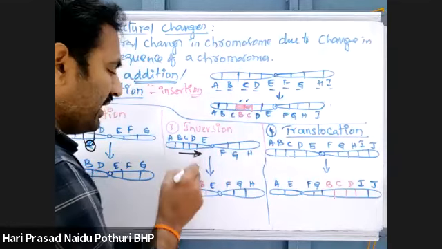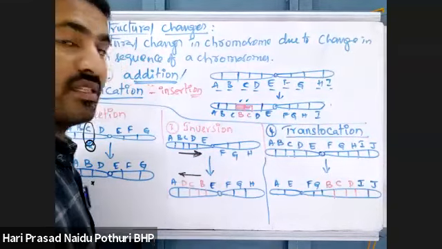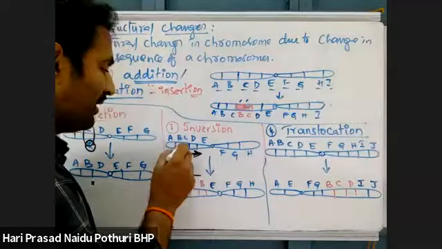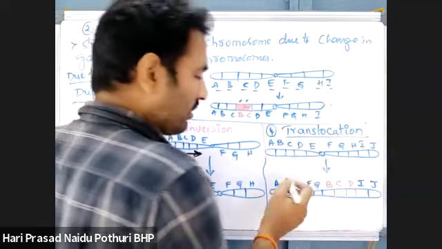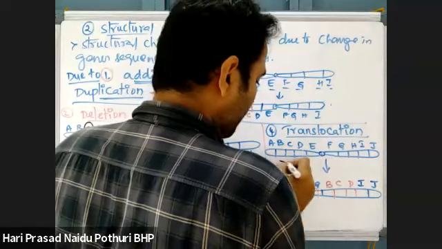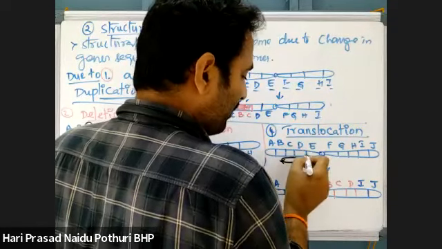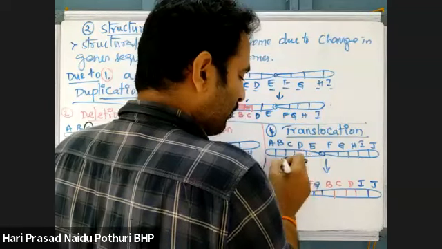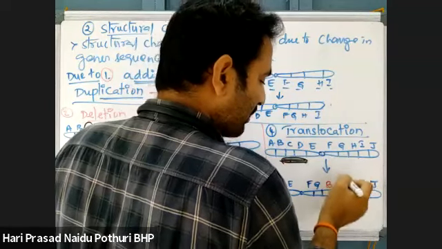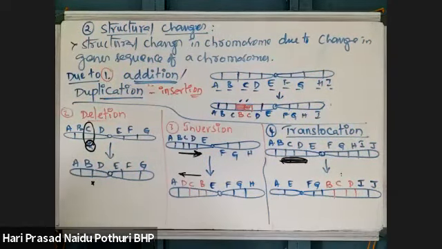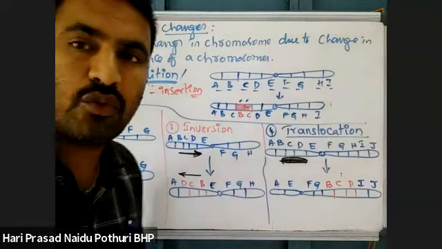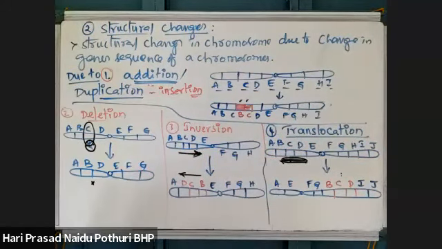Here A is followed by B, then C, then D, but here B, C, D are reversed. Translocation means the segment of DNA or chromosome is removed from here and attached to some other place. Positional change of genes on a chromosome is called translocation.